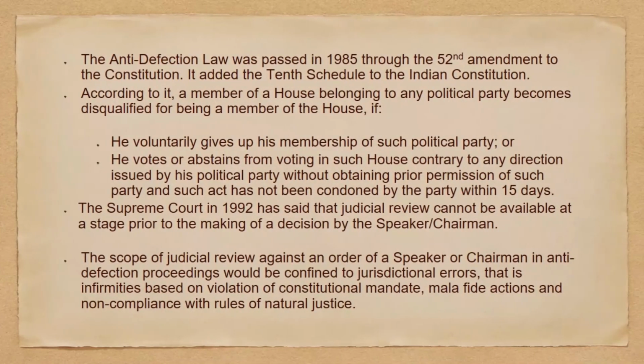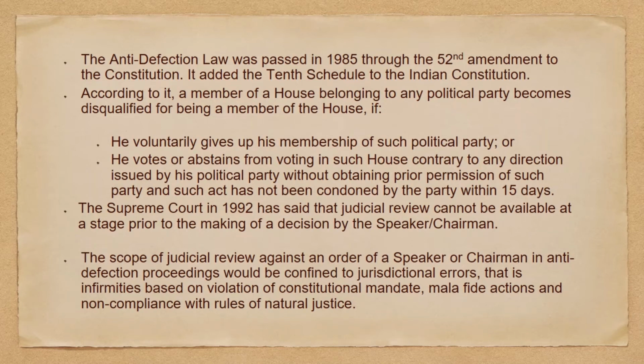Let's see why. So the Anti-Defection Law was passed in 1985 through the 52nd Amendment to the Constitution. It added the 10th schedule to the Indian Constitution. So according to it, a member of a house belonging to any political party becomes disqualified for being a member of the house if he voluntarily gives up his membership of such political party or he votes or abstains from voting in such house contrary to any direction issued by the political party without obtaining prior permission of such party, and such act has not been condemned by the party within 15 days.